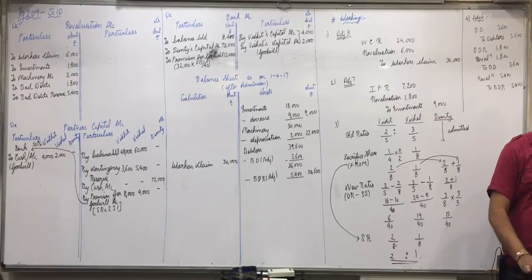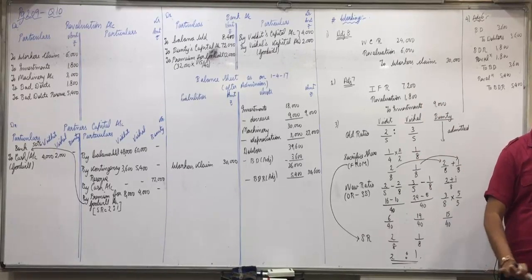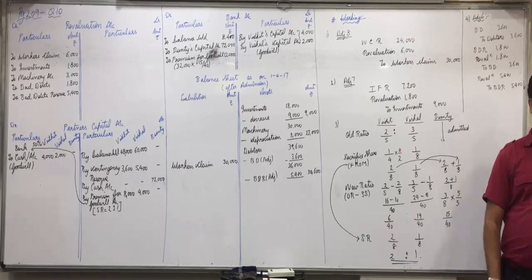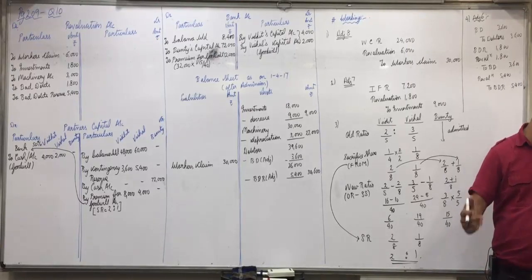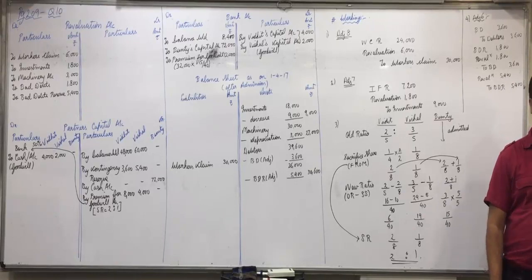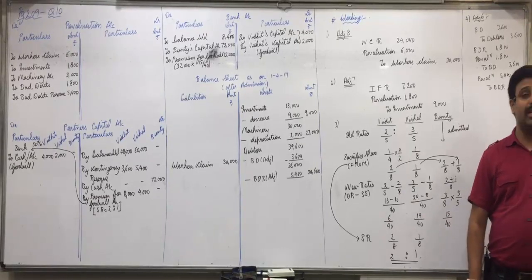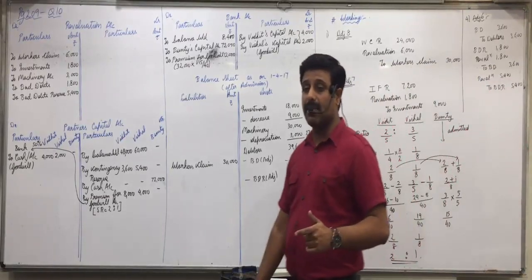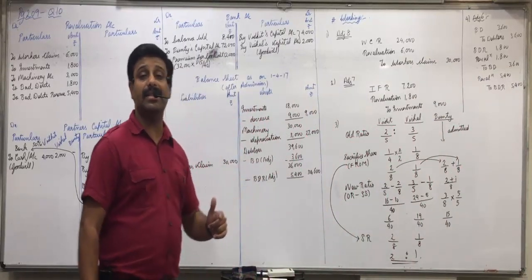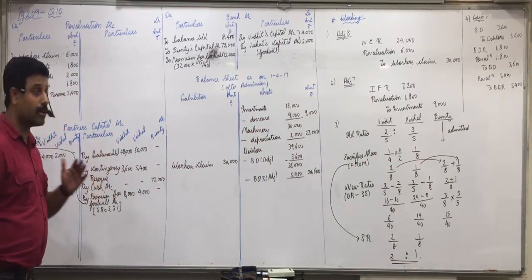Adjustment 7 is already done. 8 is already done. 9. 10% of creditors now not to be paid. How much are creditors on the liability side? 10% of that, 3000, is not to be paid. It is our profit. So creditors account debit to revaluation account.